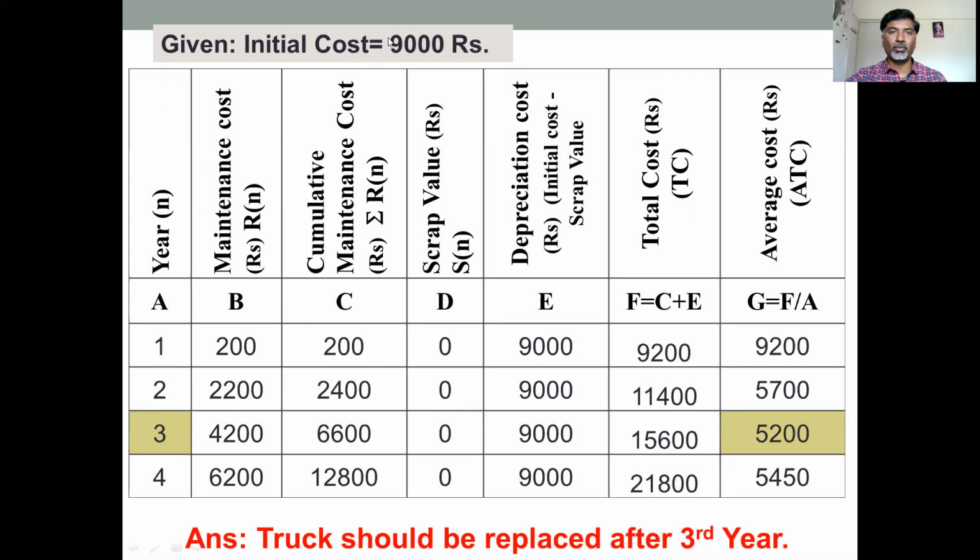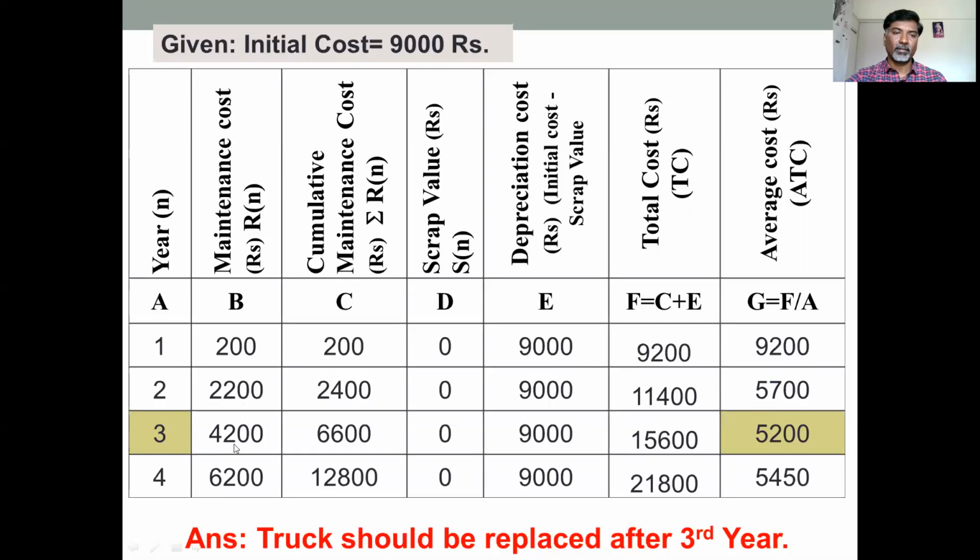Depreciation cost is equal to initial cost minus scrap value, that is 9,000. Total cost is equal to depreciation cost plus cumulative cost. Average cost is equal to total cost divided by number of years. So we have calculated the average cost. We have to compare the average cost with the previous one. If it is less than the previous one, you have to go ahead to the third iteration, for the third year.